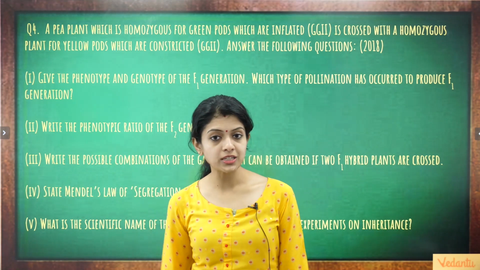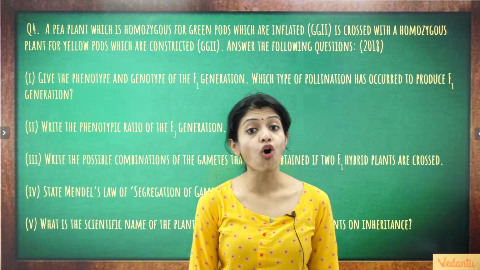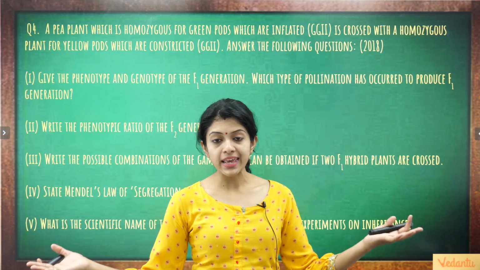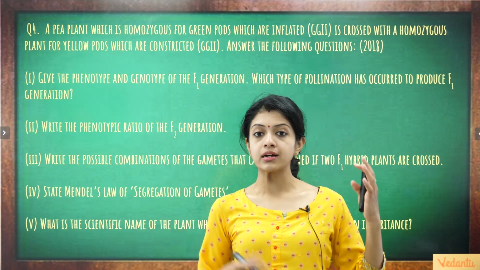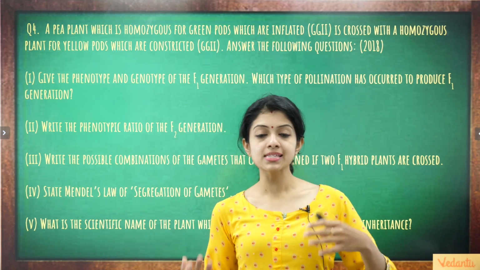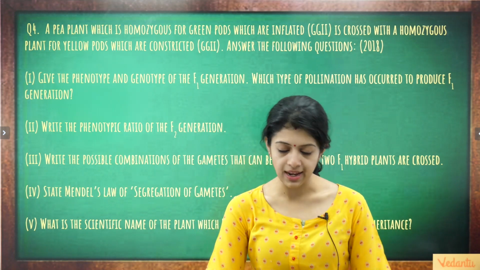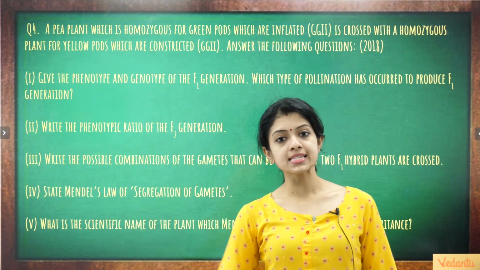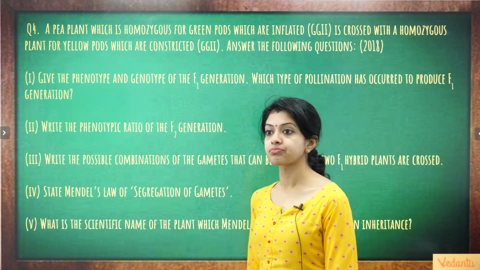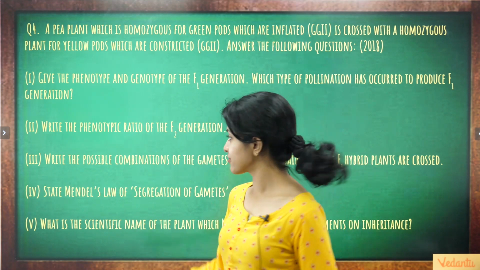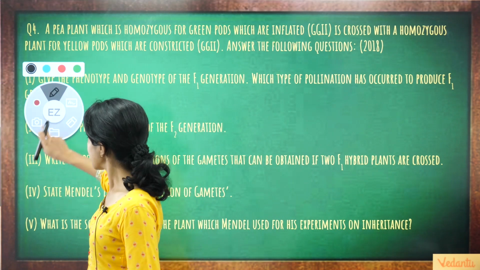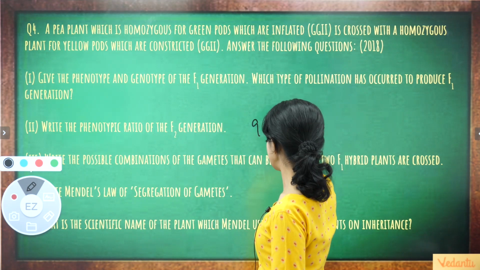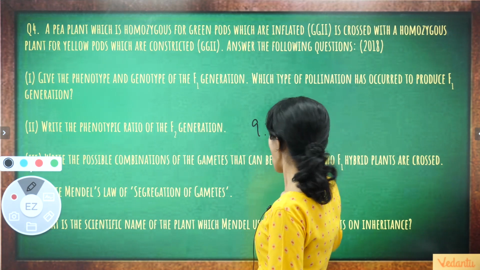Now your second part of the question is, write the phenotypic ratio of the F2 generation. If you are not into the habit of memorizing, again you are free to sit and work out the cross between a double heterozygous parent and another double heterozygous parent, right? You can sit and do that, but because it's dihybrid, it may take a little longer as compared to the first one. So if you can recall what we have done in our class, you would remember that the typical Mendelian dihybrid ratio is phenotypically 9:3:3:1.